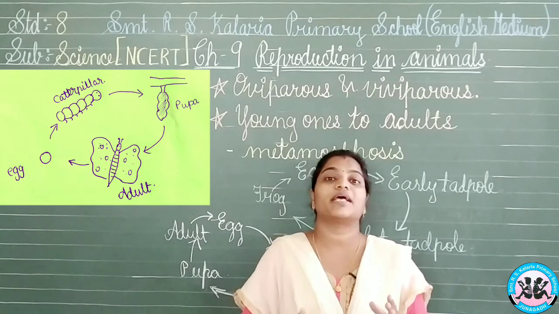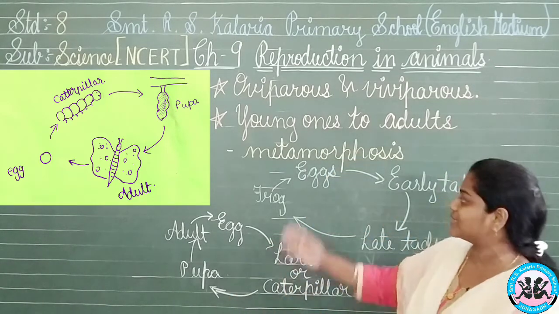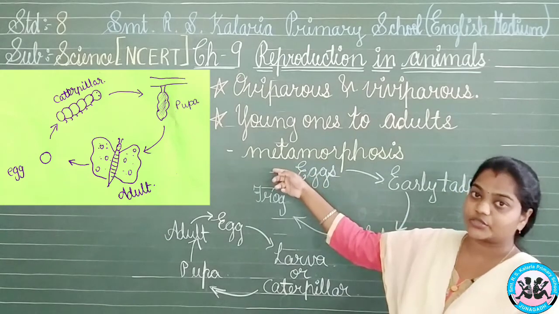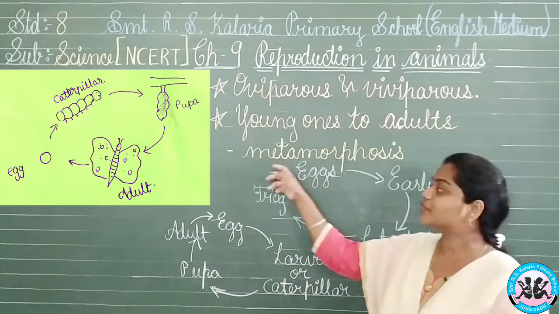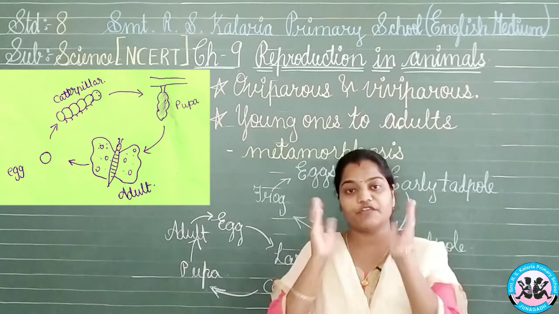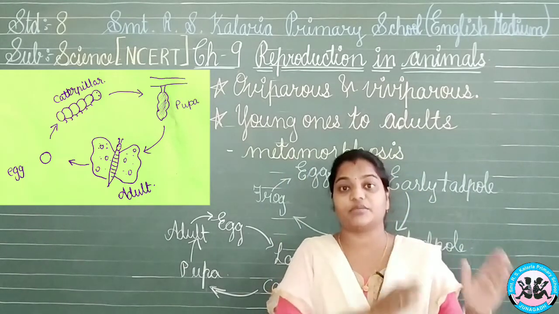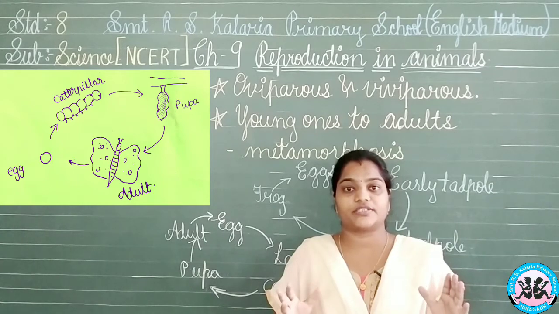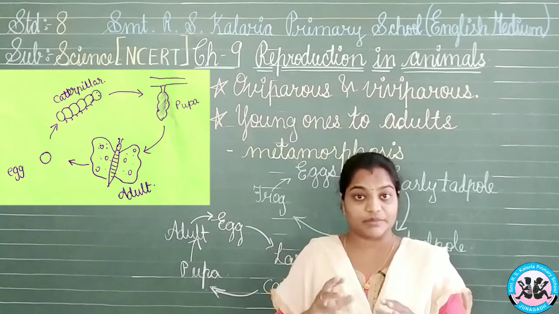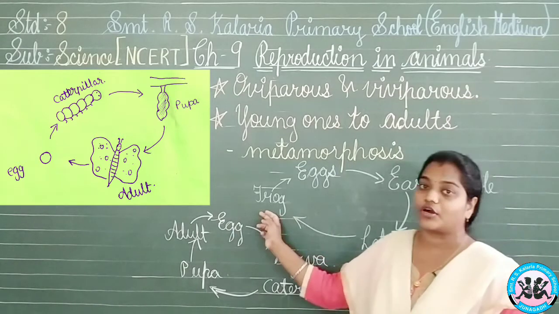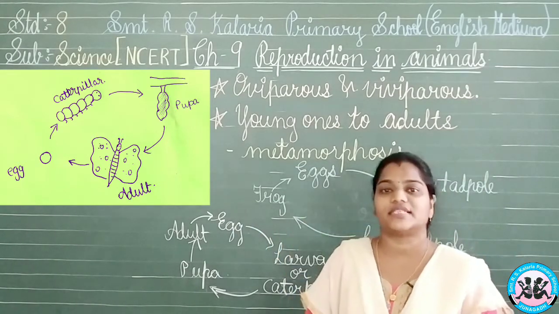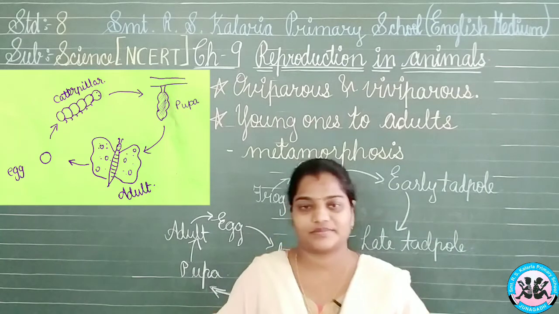Now this type of change, where it is a drastic change from the egg up to the adulthood, will be termed as metamorphosis. This is the terminology given to the process that is called metamorphosis. Metamorphosis means what now? If a caterpillar has changed into the butterfly, that stage is known as the metamorphosis. Similarly, when the tadpoles are converted to the frog, this stage is known as the metamorphosis.